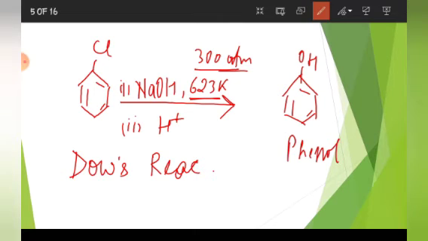Now see, this is the first condition, that we can change chlorobenzene to phenol, but we can also increase the reactivity of chlorobenzene towards this reaction by introduction of electron withdrawing groups. How? By introduction of electron withdrawing groups at this ring, and particularly at ortho and para positions, we can increase the reactivity of haloarenes.